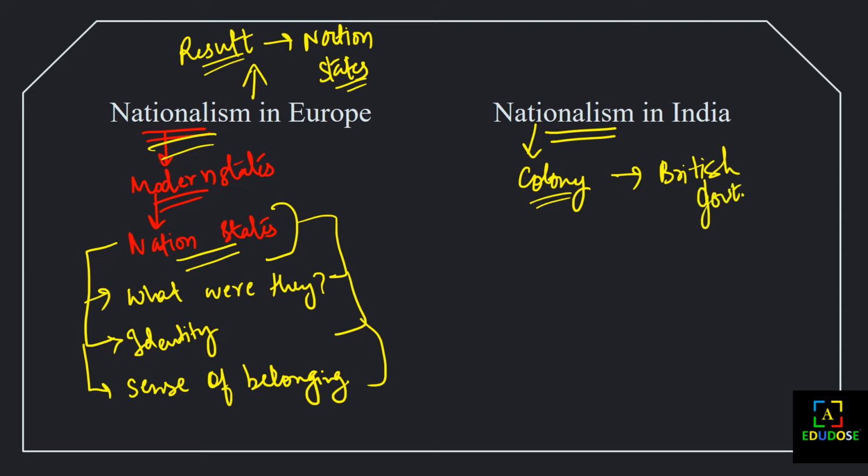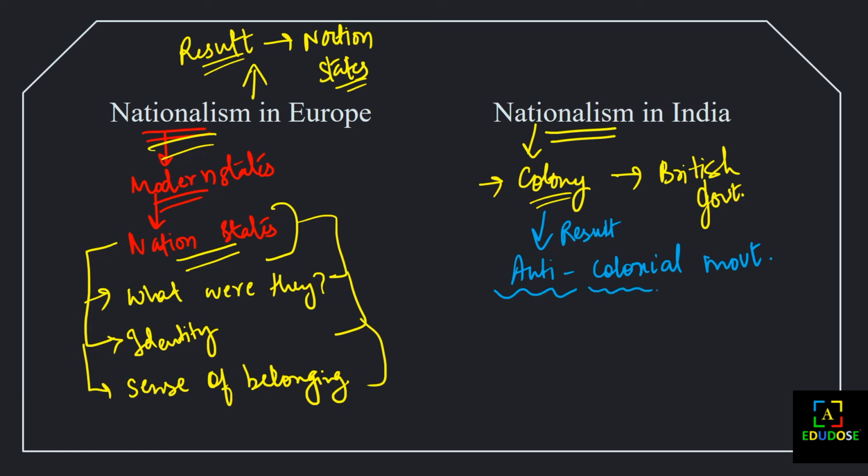As we know, before it was a colony of the British government, and after nationalism came, the result was what? The anti-colonial movements. After nationalism came in India, the result was the anti-colonial movement. You should remember it.